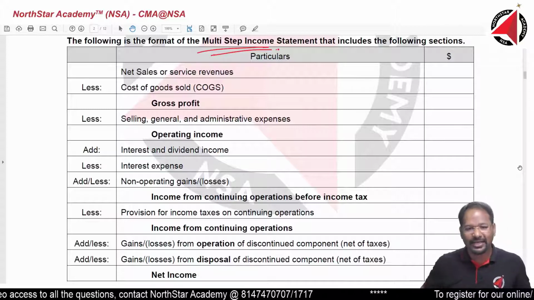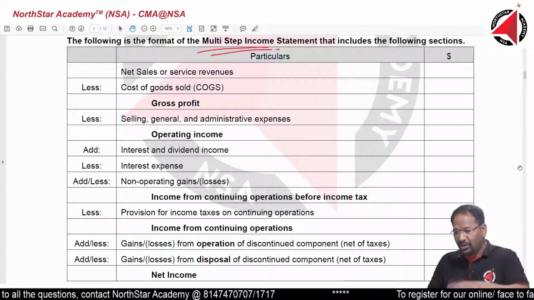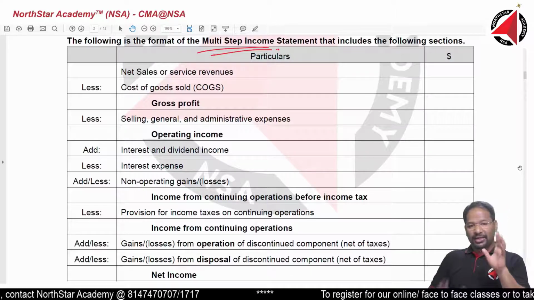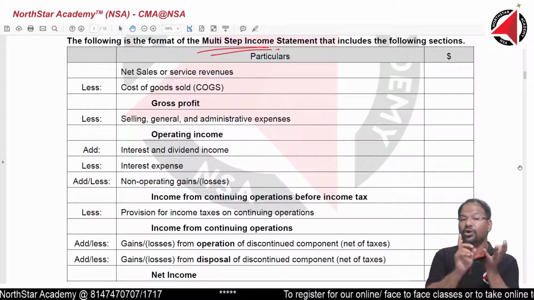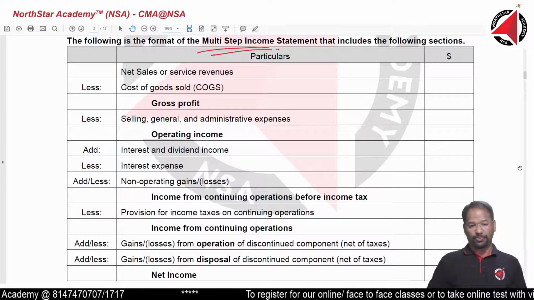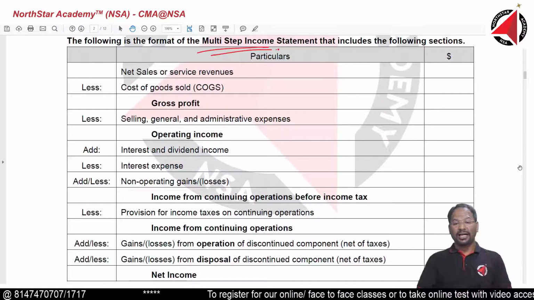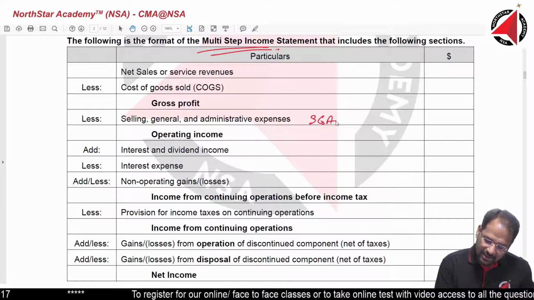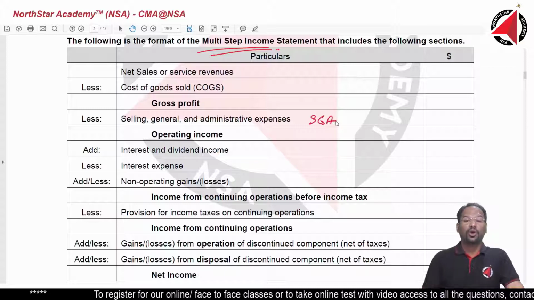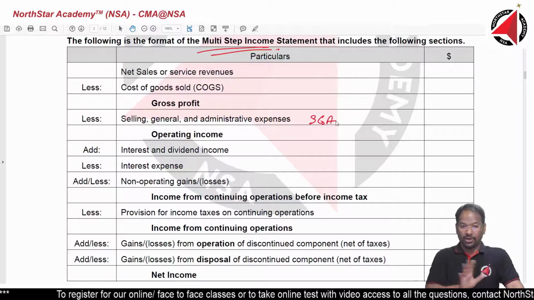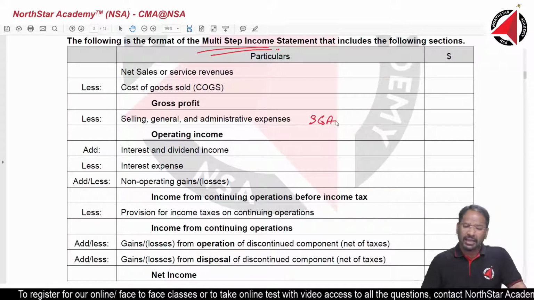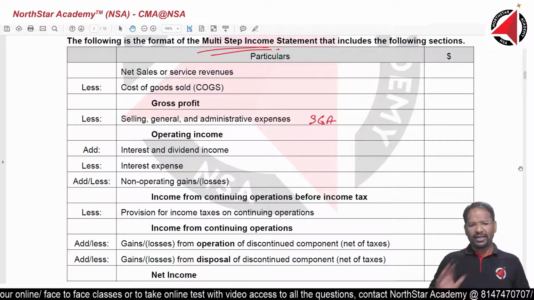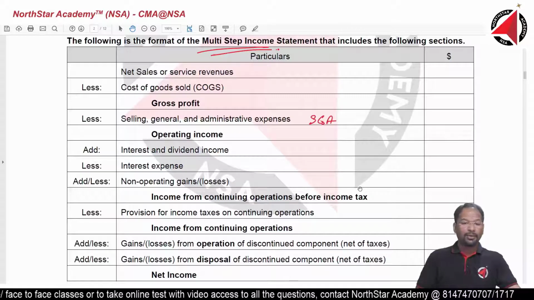All right. I have taken note of it, and when we go down, you will see the breakup of the cost of goods sold. Now, the first one, again I will repeat: net sales minus cost of goods sold, what do you get? You get gross profit. Minus selling, general and administrative expenses, let's call it SGA, you get operating income. Sometimes operating income is also called operating profit, so somewhere you will also see it as operating profit.